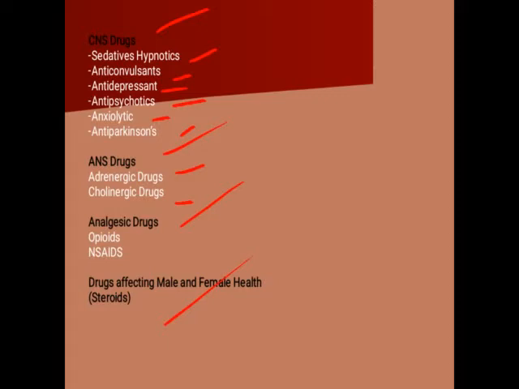Then your third chapter is analgesic drugs.